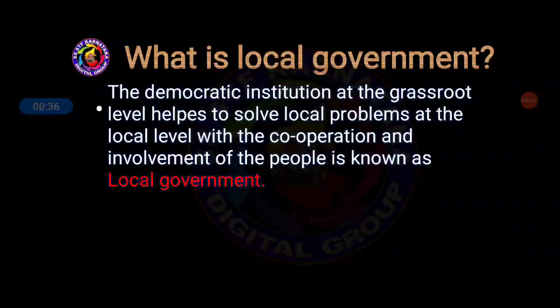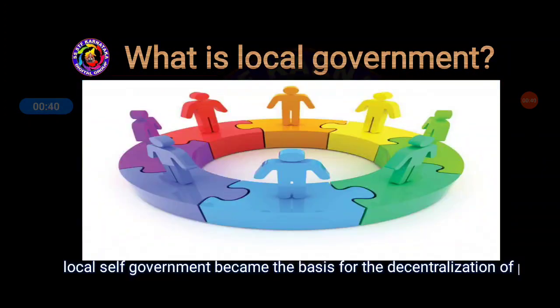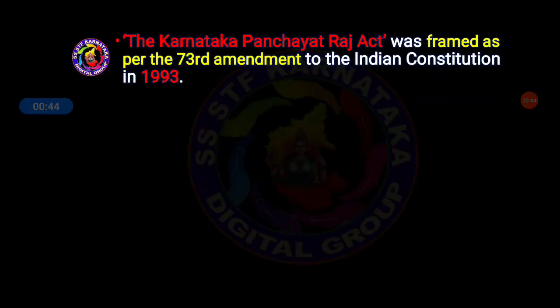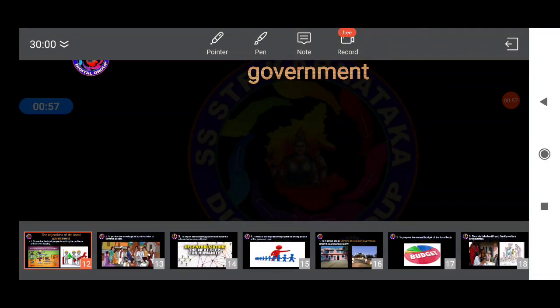Here it is given already. What is government, local government, we already know, and other topics, the basics of decentralization, this we already know, and the Karnataka Panchayat Raj Act, which was formed as per the 1993 Act. So these important topics have already been covered. Next one, this is the topic that we were discussing in the previous video.